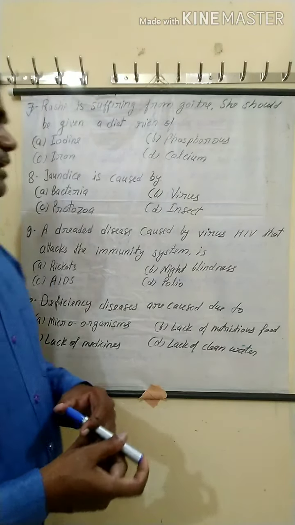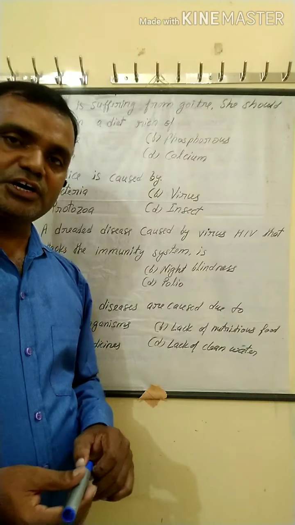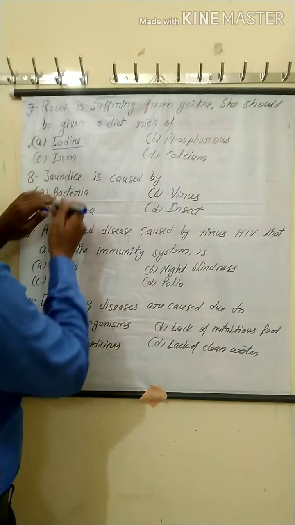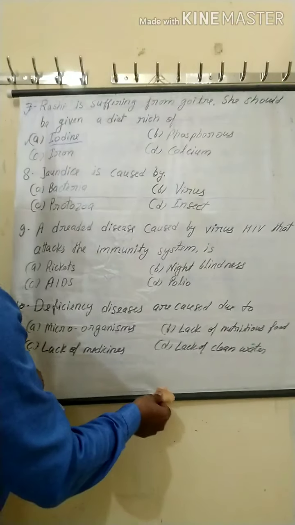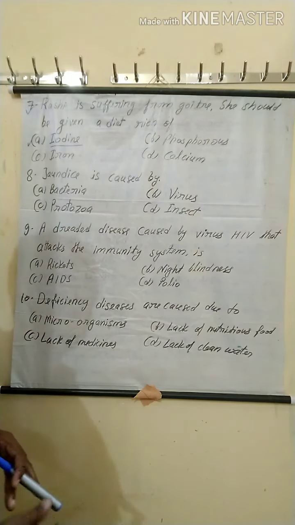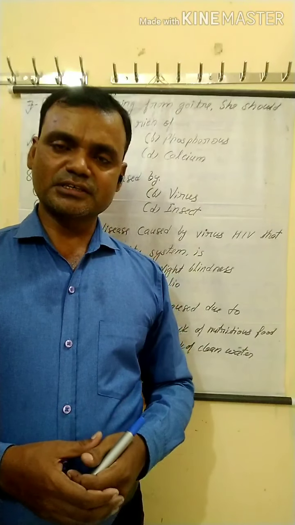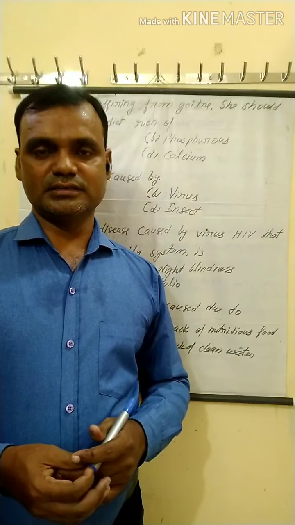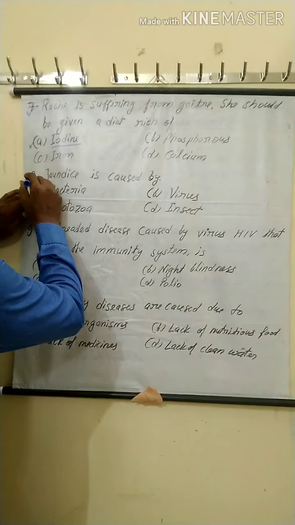Goiter disease is caused by the deficiency of iodine, so iodine is correct. Rasi should be given a diet rich of iodine. And which food items give iodine? Yes, salt, seafood.